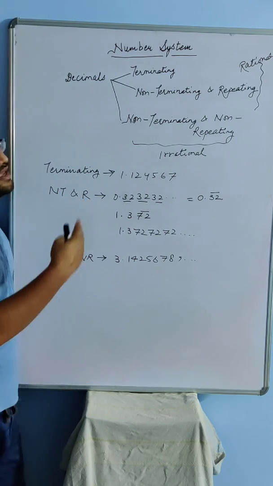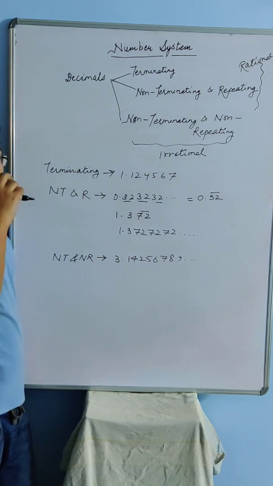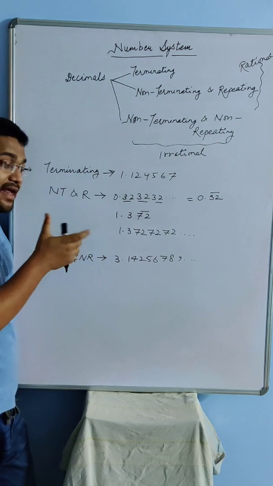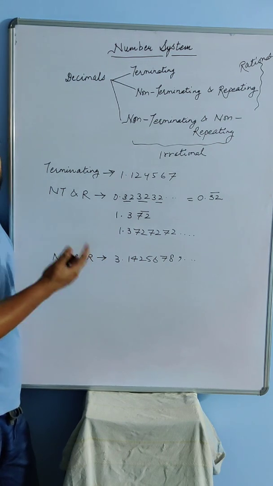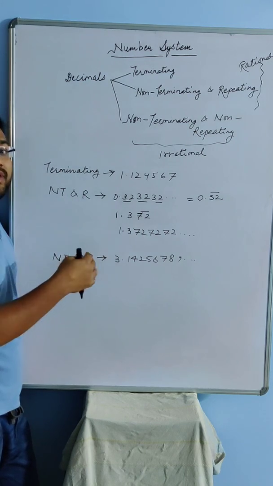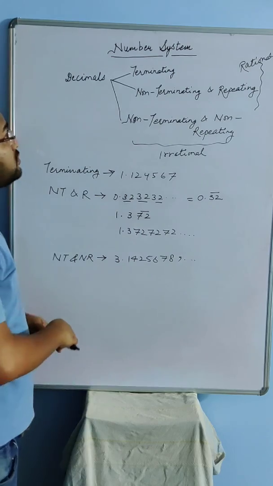Now the point is, why are we going through all these concepts of decimals again? It is because the kind of questions you are going to get now is, you will be given a fraction and you will be asked whether the decimal of that fraction will be terminating or non-terminating, and if it will be terminating, then after how many places. So let's see how to solve such problems.